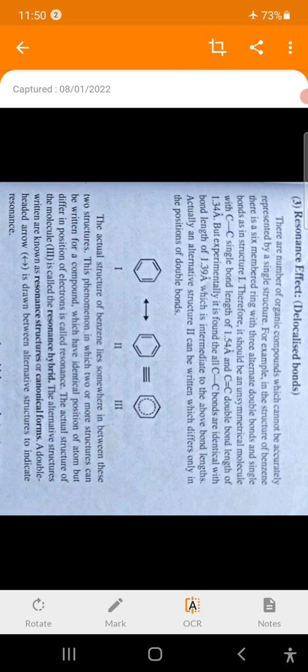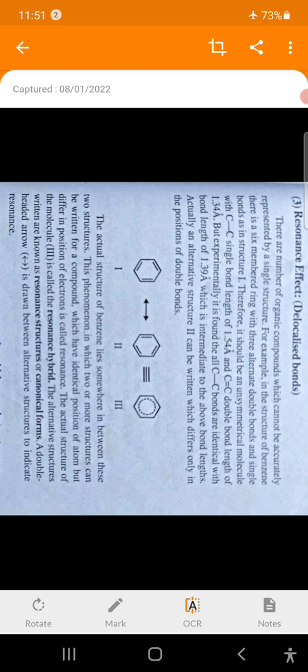See here, if we consider benzene, then benzene consists of 3 pi bonds, and those pi bonds are delocalized; they are not steady, they are moving.